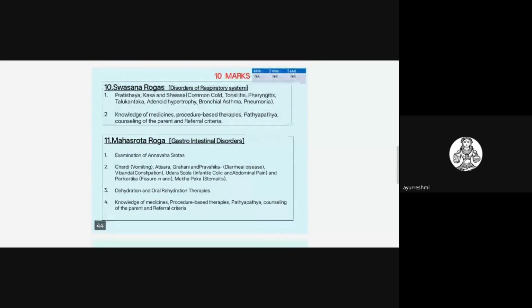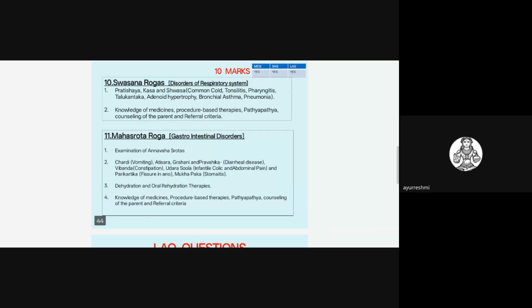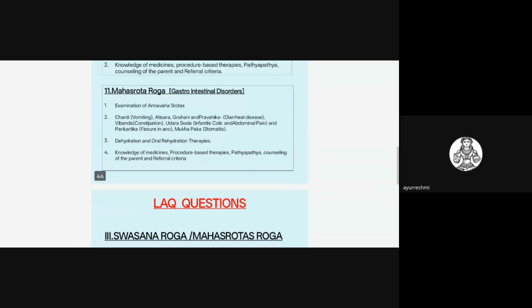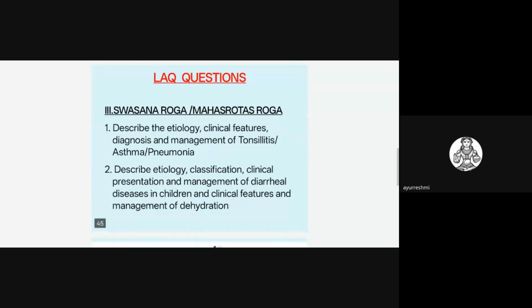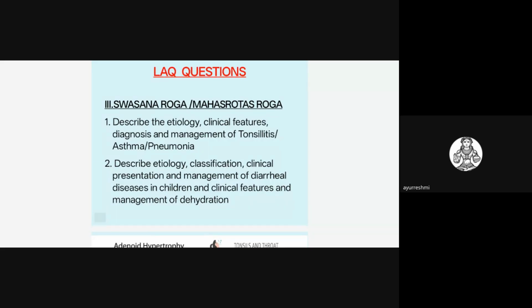The next syllabus point is Swasana Roga, the disorders of the respiratory system, and the disorders of the gastrointestinal system. In this syllabus topic, they may ask 10-mark questions. There are two main LAQ questions they will definitely ask. One is asthma, Tamaka Swasa or Swasa Roga, which is a commonly asked question.